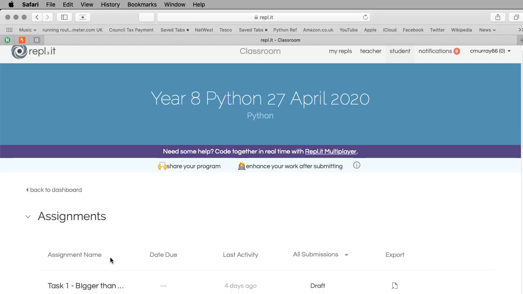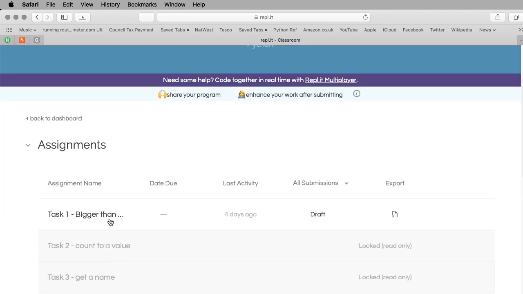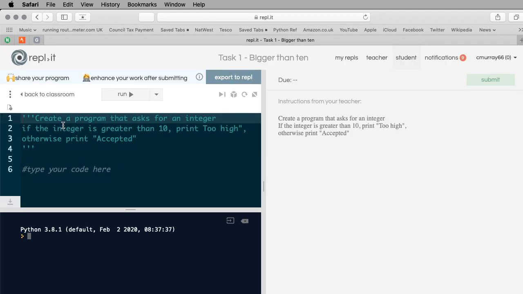I'm going to go to the first assignment I've got, which is bigger than, task 1 bigger than. If I click on that, I can now see it says, create a program that asks for an integer. If the integer is greater than 10, print too high, otherwise print accepted. Okay, and then it says put your code here. So the first thing I'm going to do is get user input, okay, as usual.